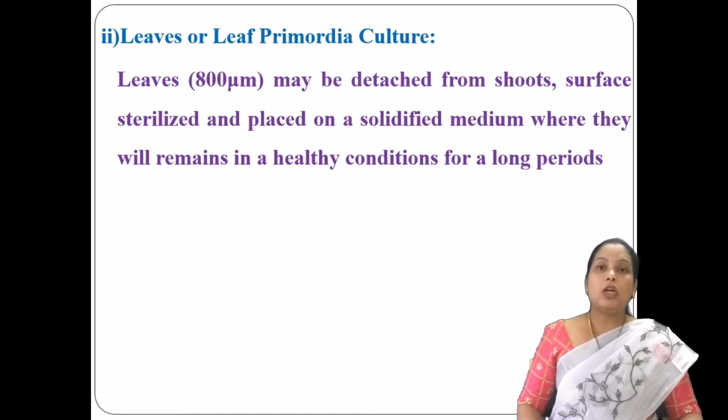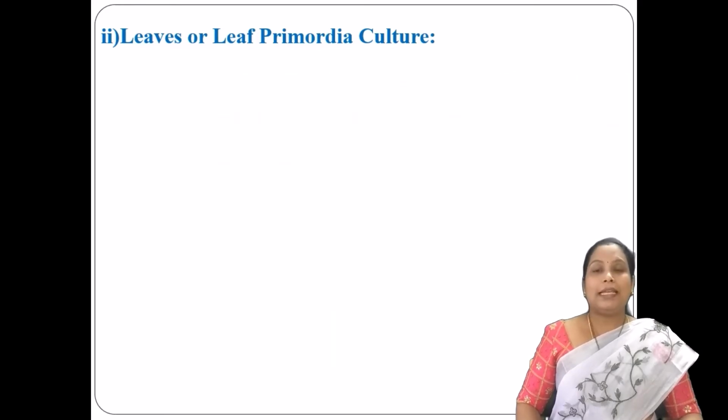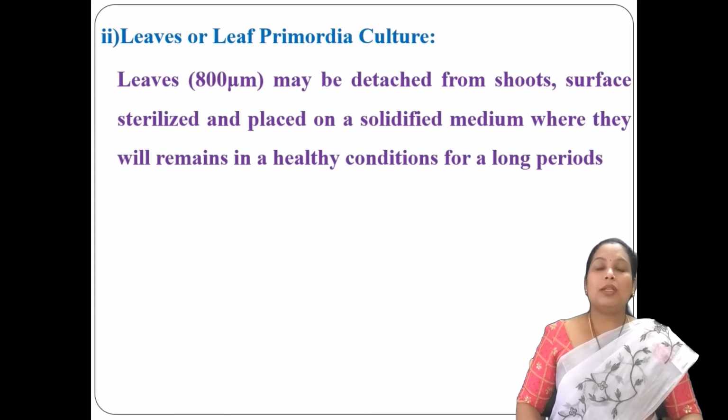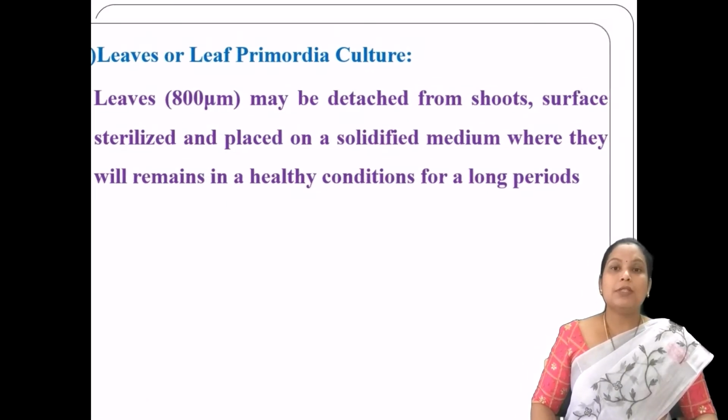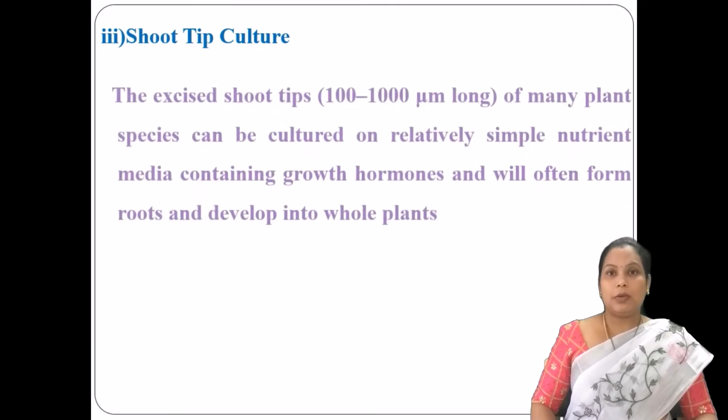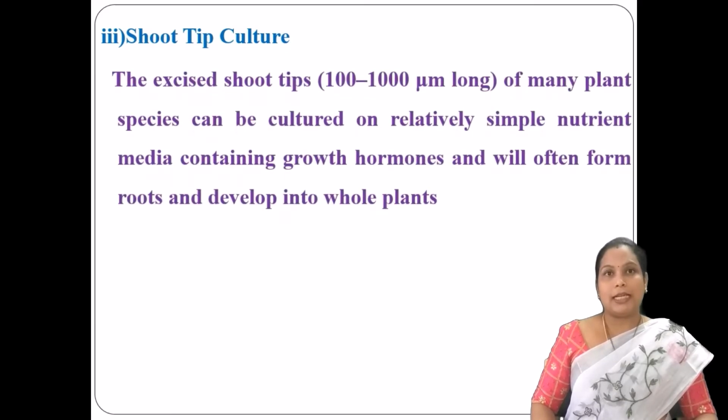Because of the medium, the leaves remain in a healthy condition for longer periods. At the same time, during the selection of leaves for the culture, you need to select a younger leaf rather than mature leaves. Why only younger leaves, not the mature leaves? Because the younger leaves have a higher growth rate than the mature leaves. That is why we need to select the younger leaves for the leaves or the leaf primordia culture.